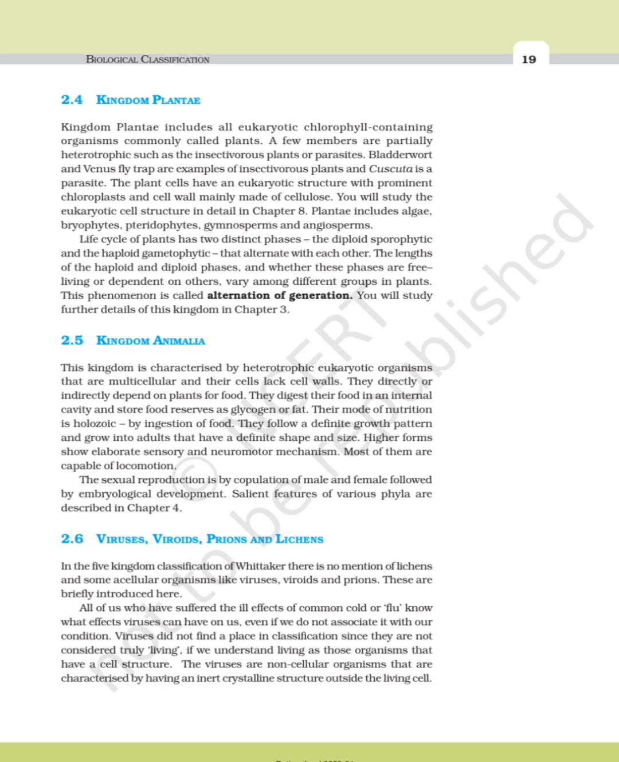Higher forms show elaborate sensory and neuromotor mechanism. Most of them are capable of locomotion. The sexual reproduction is by copulation of male and female followed by embryological development. Certain phases of various phyla are described in chapter 4.